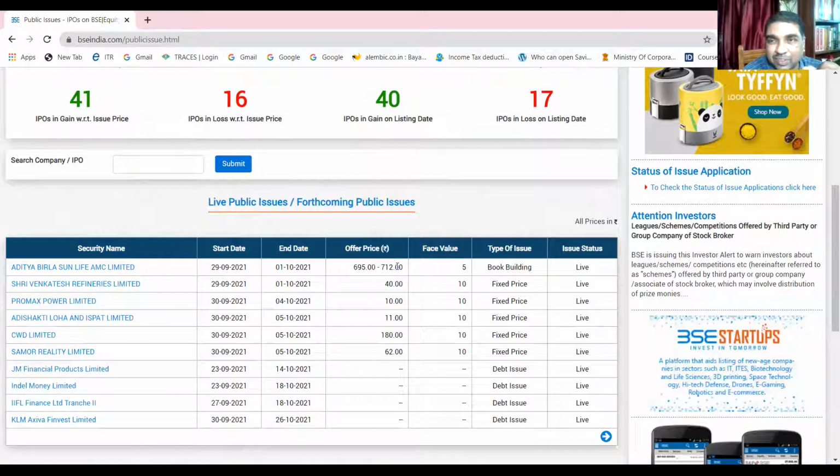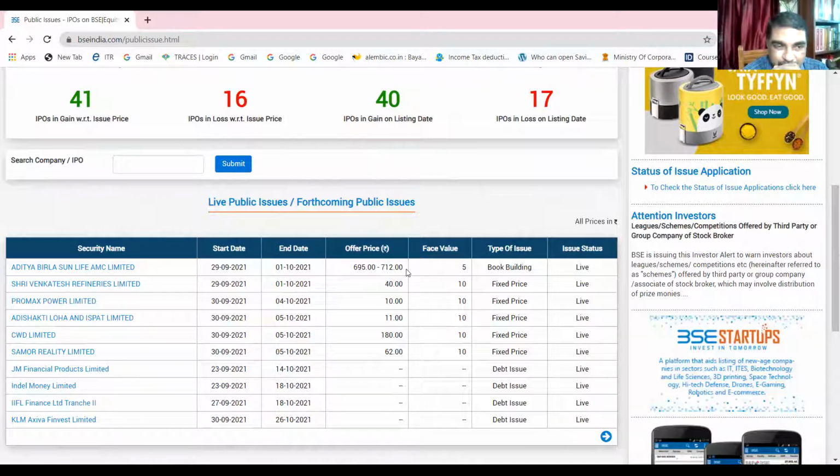Let us say 5 lakh is not subscribed at 712, but 5 lakh is subscribed at 699. Then the company has to freeze there. At 712, only 4,50,000 shares will be offered. So on that basis, it will be decided. A running record will be maintained. Then the maximum price at which all the issues will be subscribed is determined, and at that price the company will freeze the offer.